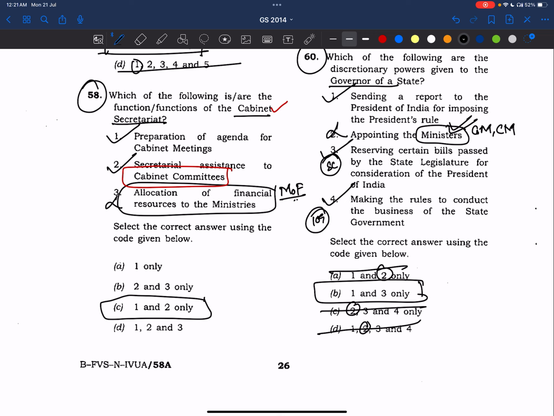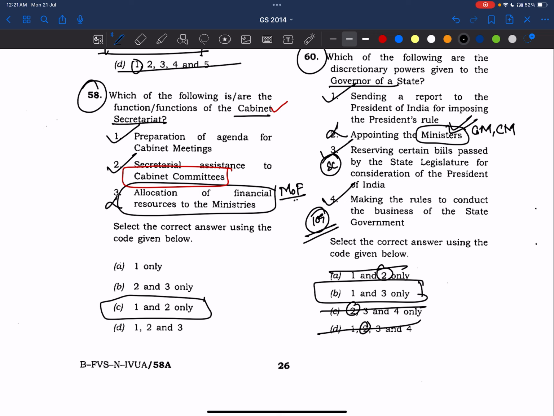I made it wrong. I felt part 9A belongs to panchayats. Sorry, part 9A, it does not. Part 9A is panchayats and part 9B is municipalities. I couldn't remember cooperatives. I don't know why it happened, but I've made mistakes. So even these type of questions are also very important. I don't remember the article. I've read it in the morning, but I couldn't recollect it.